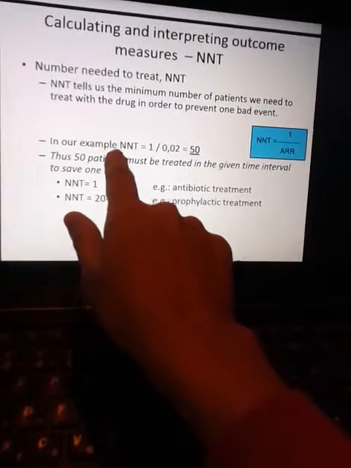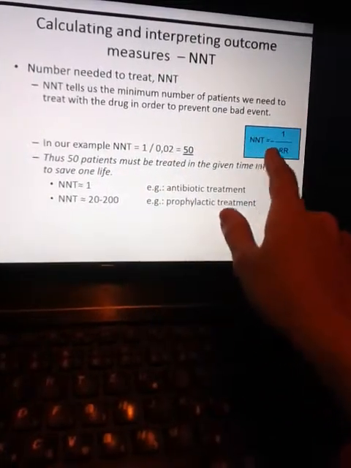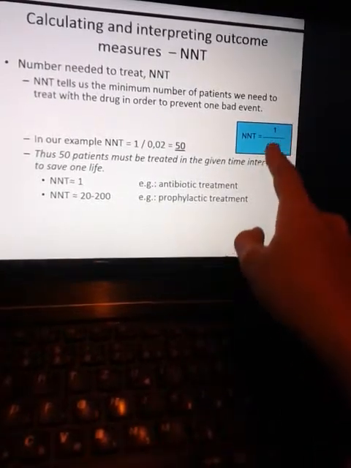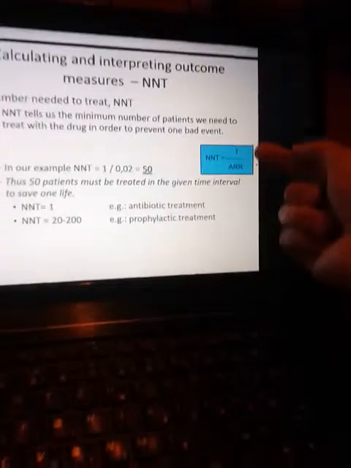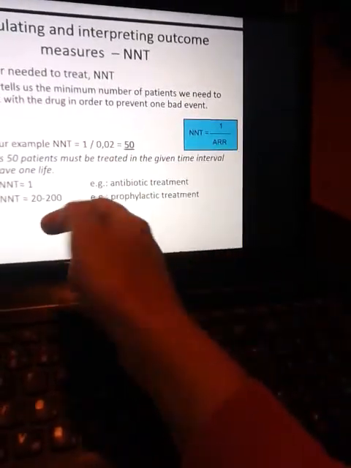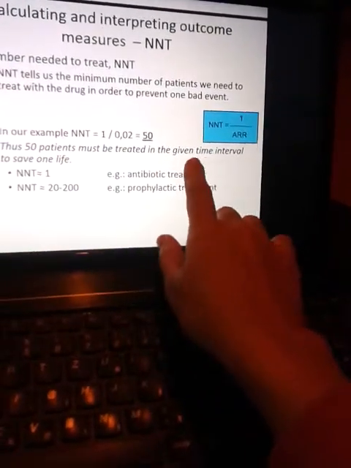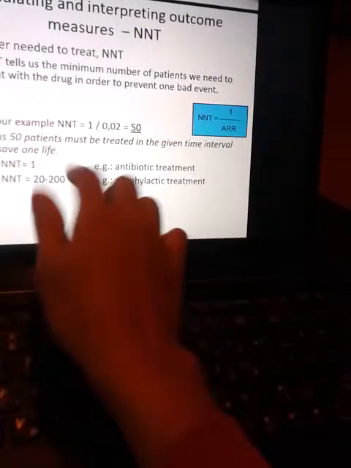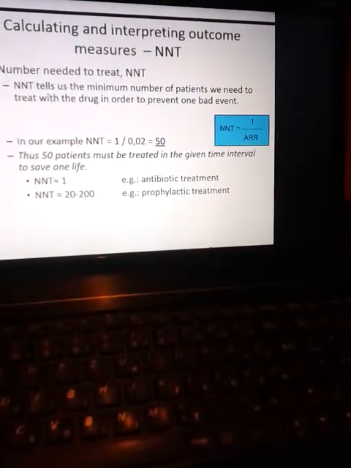In our example, NNT is 1 divided by 2%. چرا؟ چون میگه NNT میشه 1 divided by absolute risk reduction. فرمولش چیه؟ NNT is 1 divided by absolute risk reduction. حالا 1 تقسیم 2% میشه 50. It means thus 50 patients must be treated in the given time interval to save one life. وقتی 2% میتونی جلو مرگا بگیری یعنی از هر 50 نفر یه نفر جلو مرگش گرفته میشه، یعنی مینیمم 50 نفر.